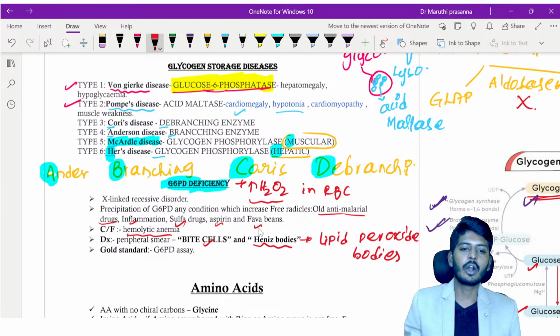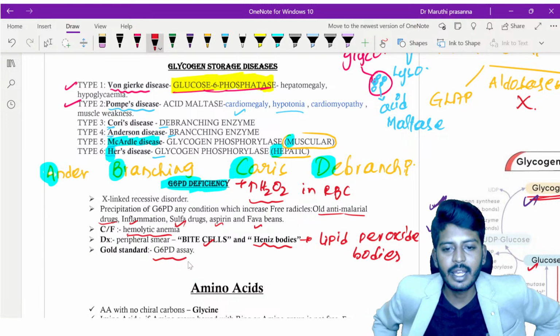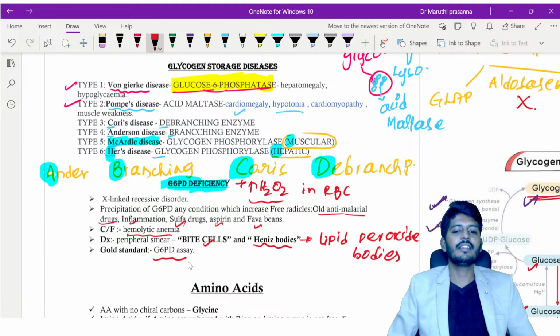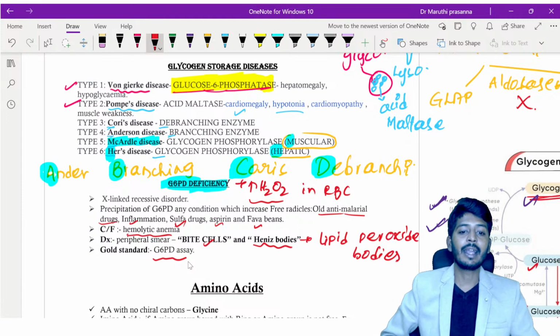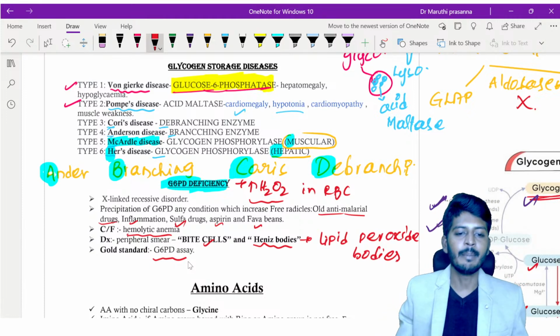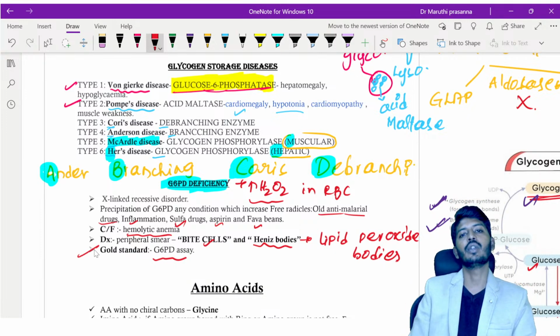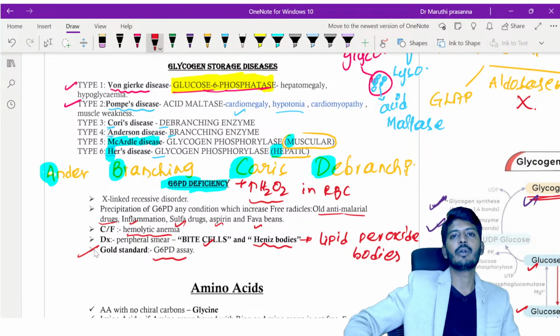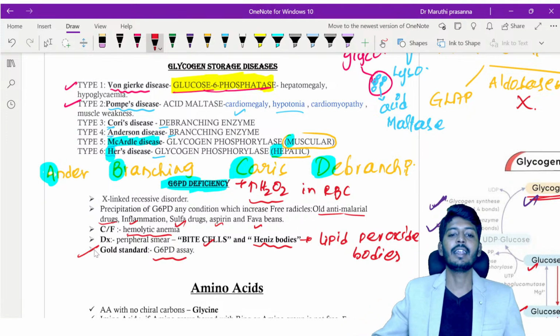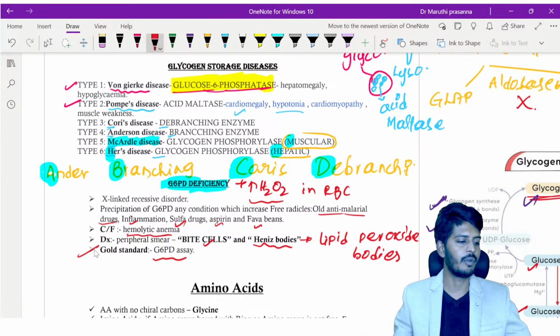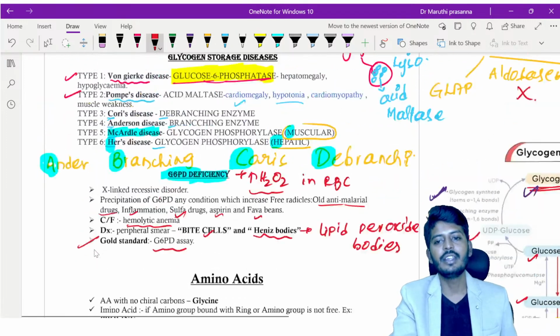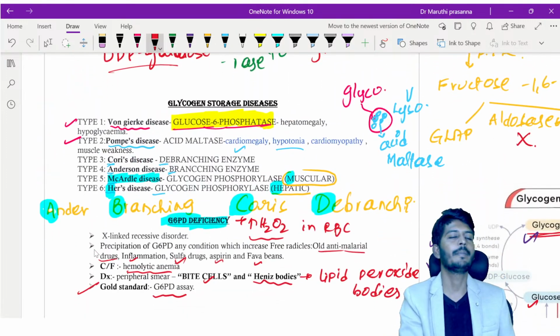Okay. So the gold standard is the G6PD assay. Many students make the mistake of marking Heinz body or bite cell. Not the Heinz body, not the bite cell. The gold standard investigation is measuring the level of G6PD. That is only the G6PD assay. That is the gold standard investigation for G6PD deficiency.